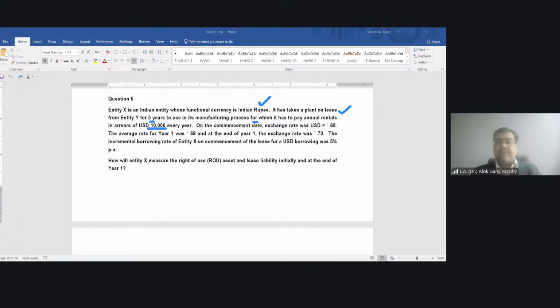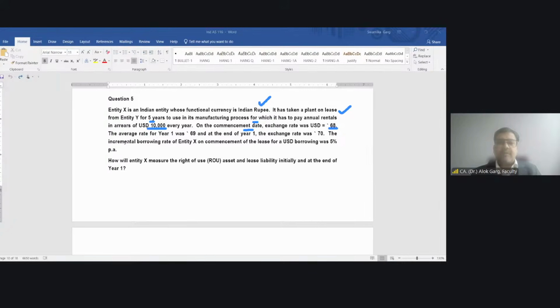On the commencement date, exchange rate was given. Exchange rate was 68 rupees per US dollar. And the payment is in arrears, meaning payment is happening at the end of the year.